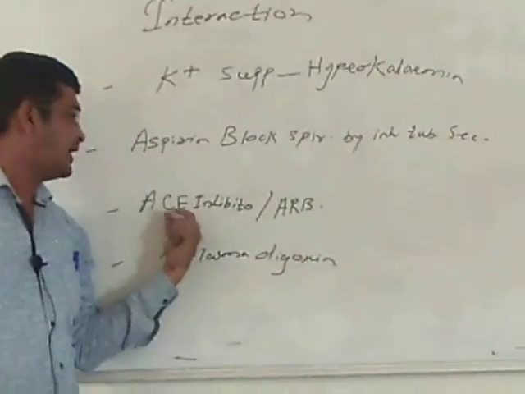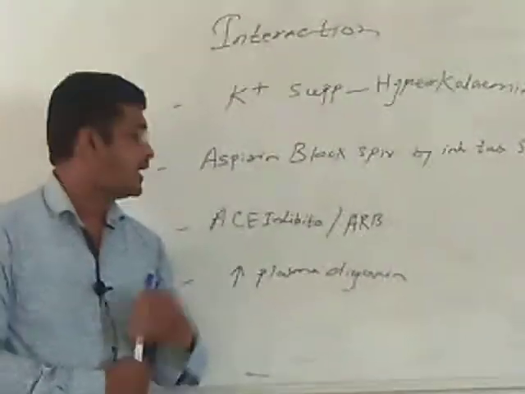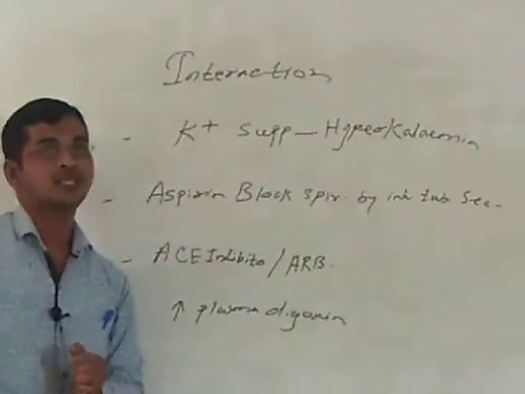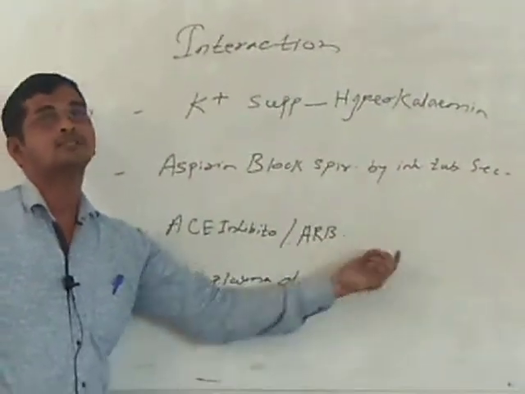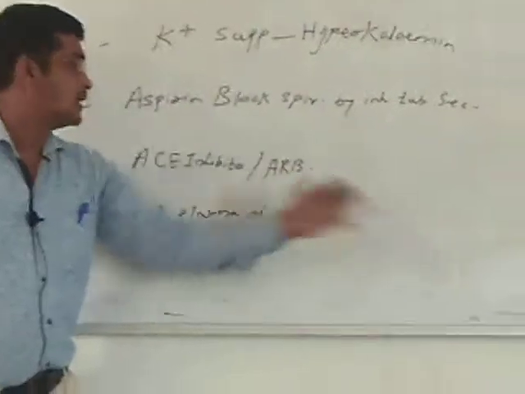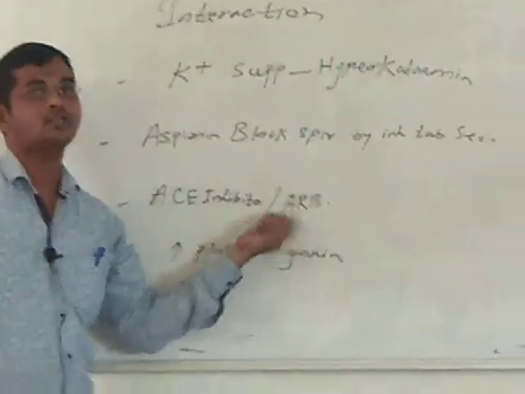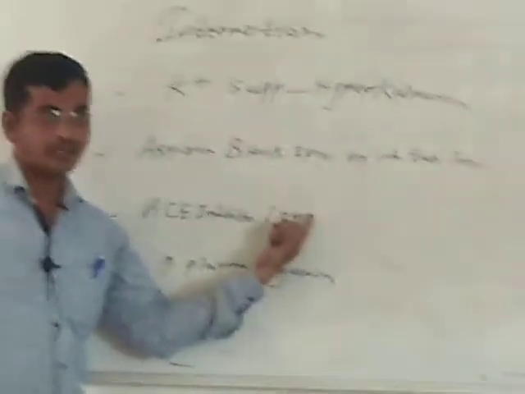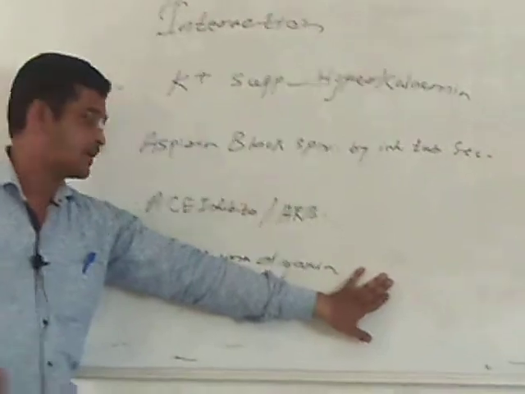If you combine spironolactone with an ACE inhibitor or an angiotensin receptor blocker, what will happen? Chances of hyperkalemia are there. So normally we do not prefer ACE inhibitors or angiotensin receptor blockers with it, because it increases the chances of hyperkalemia.